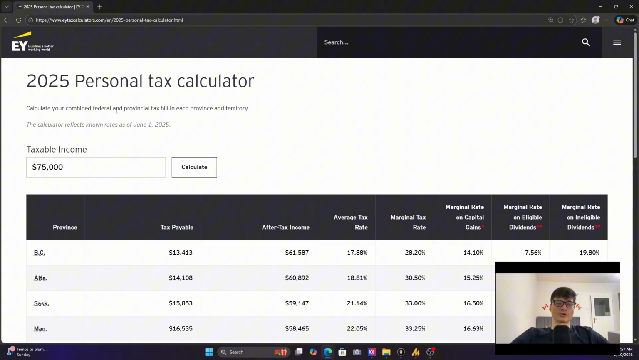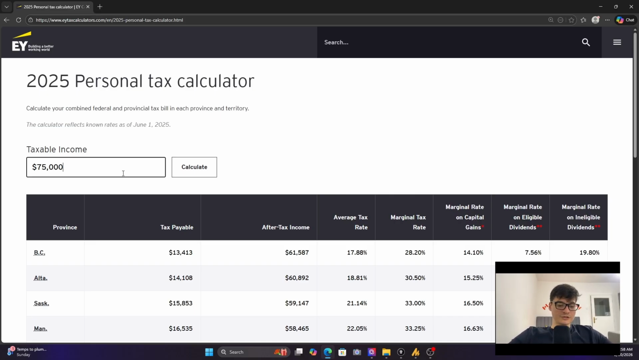So that's your total provincial and federal tax that you have to pay, not including CPP, not including EI. Okay, so this is just your tax deduction, your total taxes that you pay federally and provincially in total. But here you can see that you have tax payable, after-tax income, average tax rate, marginal tax rate, and also the marginal rate on capital gains. And you can see that you can input the numbers, your taxable income, whether it's 75,000, 100,000, 200,000, 500,000. You get to choose and play around with the numbers.